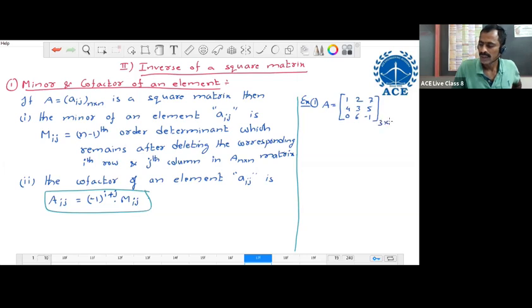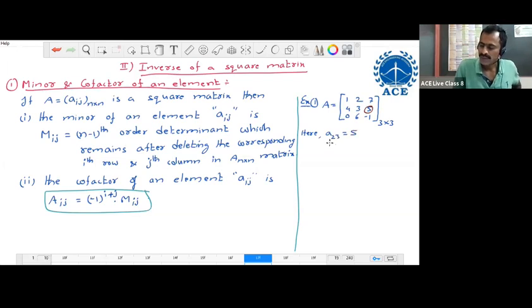It is the 3 by 3 matrix. Now let us find the minor and cofactor of some elements. First, we try to find the minor and cofactor of this position only. This belongs to second row, third column, position A23, which is equal to 5.